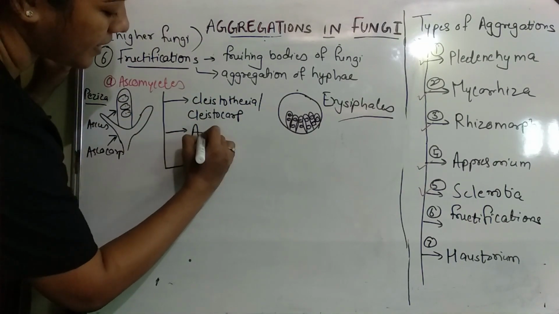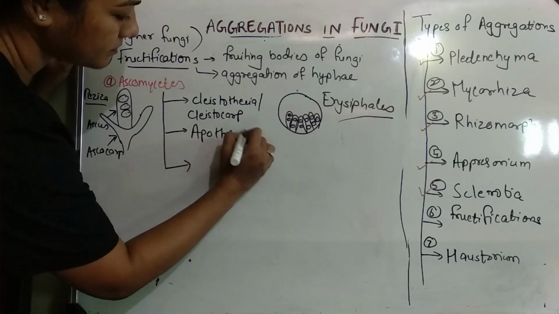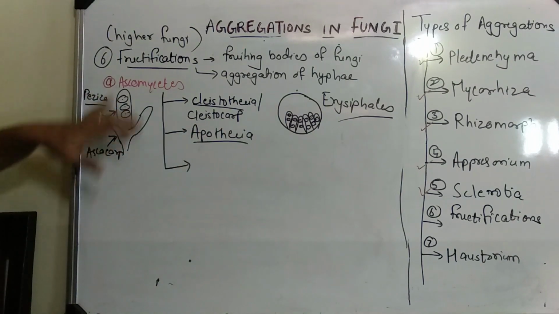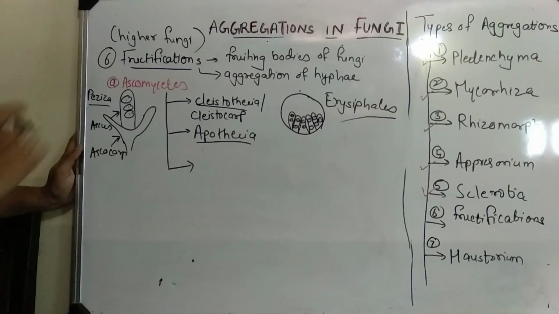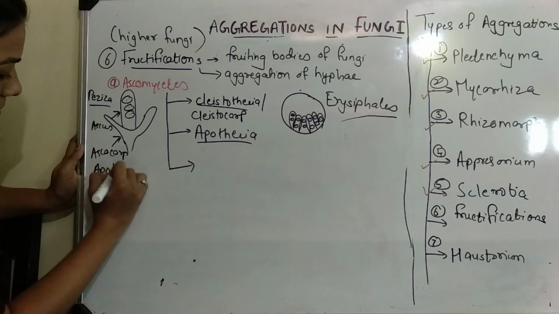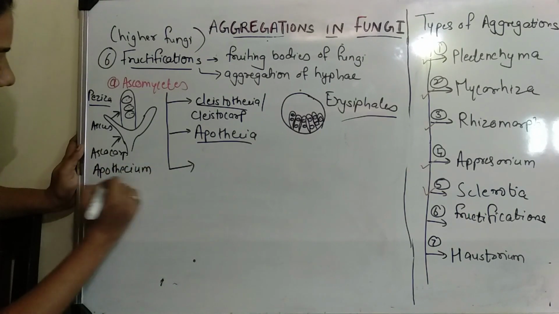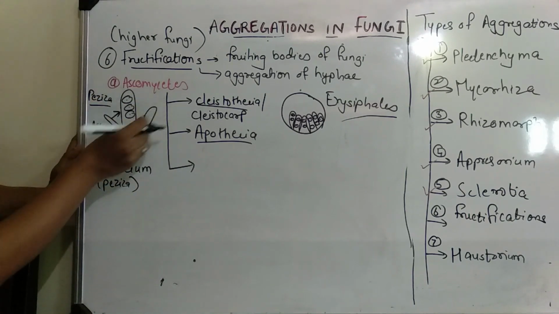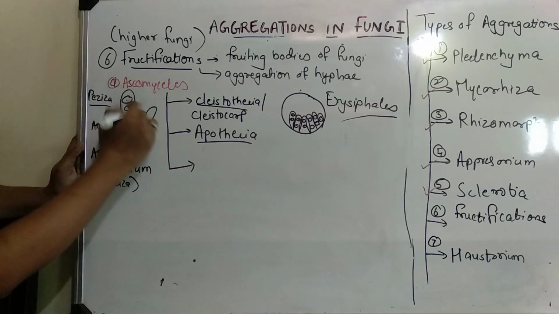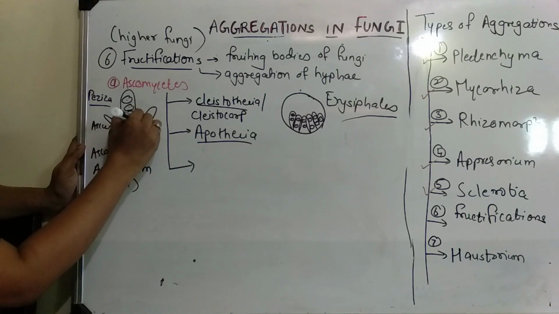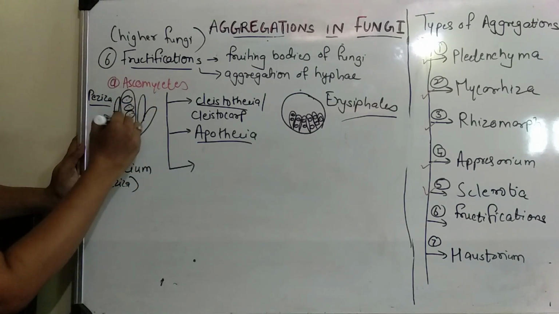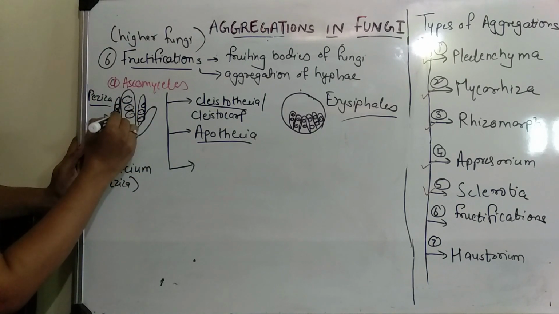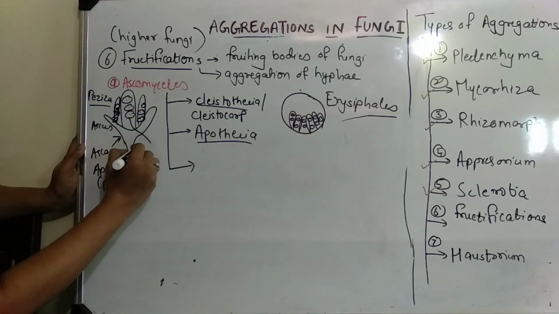The other type is apothecium. This that you have seen is the apothecium, which you must have seen in Peziza. It is a cup-shaped, saucer-shaped ascocarp in which many asci are present, and in the asci there are many ascospores.